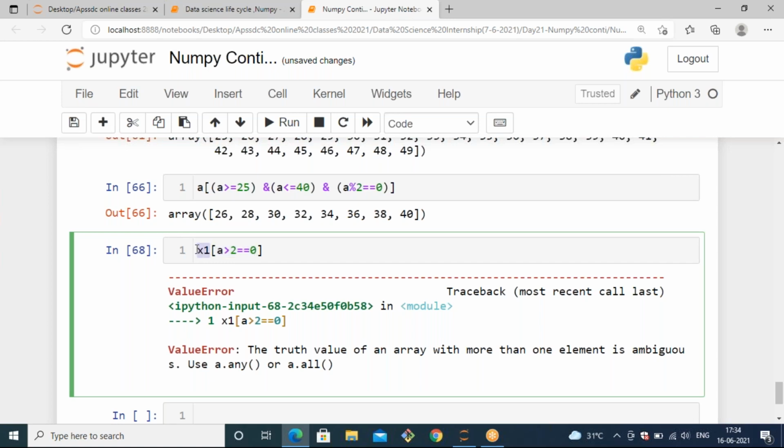This is not possible. So make sure your filtering is with respect to the same array only. Otherwise, it will raise an error.